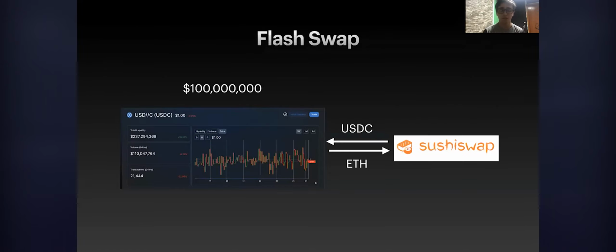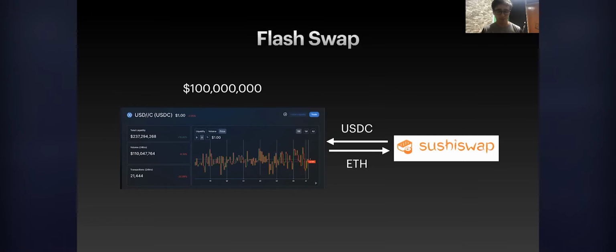So this was a little bit on traditional flash loans, but as I said in the beginning of the video, I have a bot working with flash swaps between Uniswap and SushiSwap. What are the main differences? What makes flash swaps so special? All right, so a flash swap works a little bit differently from flash loans.